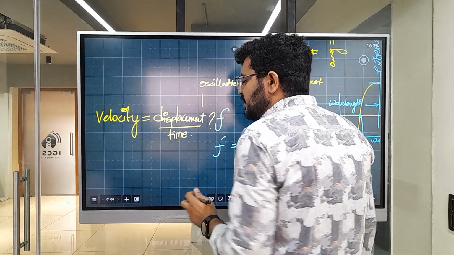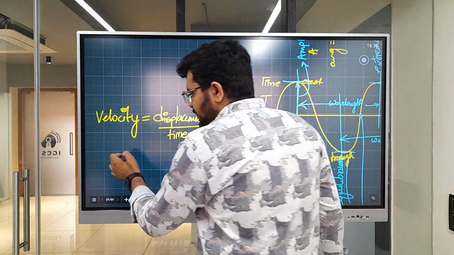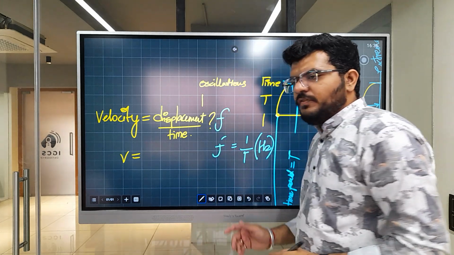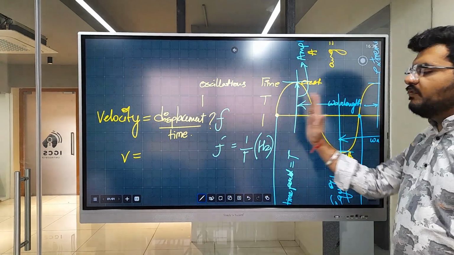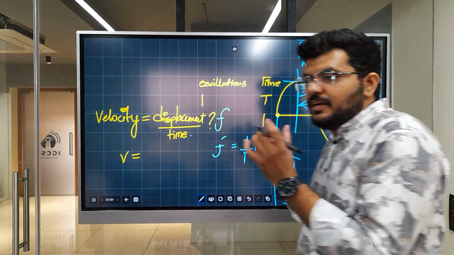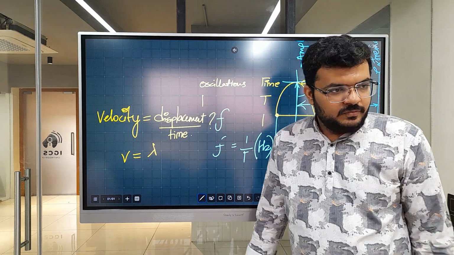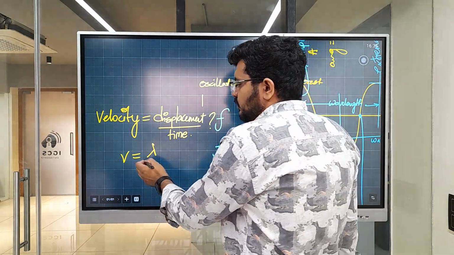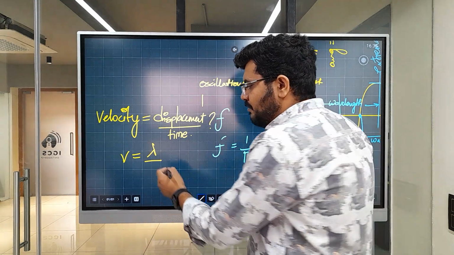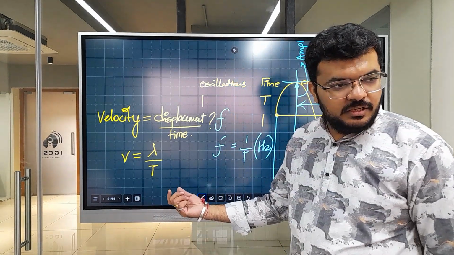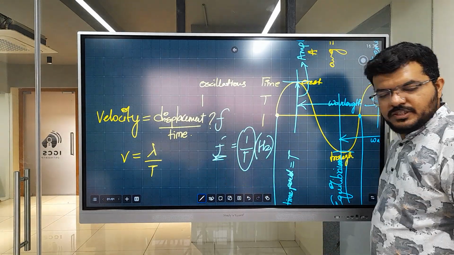Now let's talk about velocity in terms of waves. Velocity is displacement upon time. If I want to standardize displacement, I will look at one wavelength because that is a standard length that we know of a wave. So I will write lambda. Time, the time taken for this much wave to pass, is T, the time period. This is velocity. But we have just found out that 1 by T is frequency.